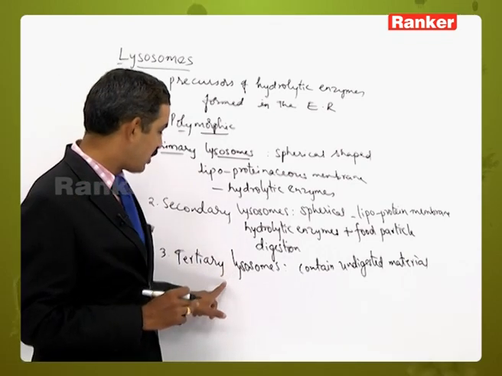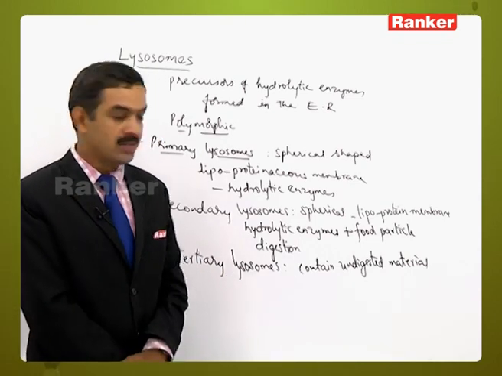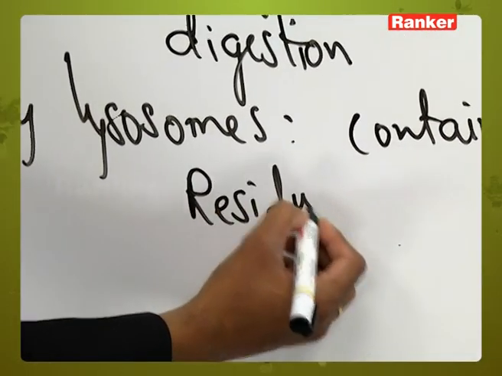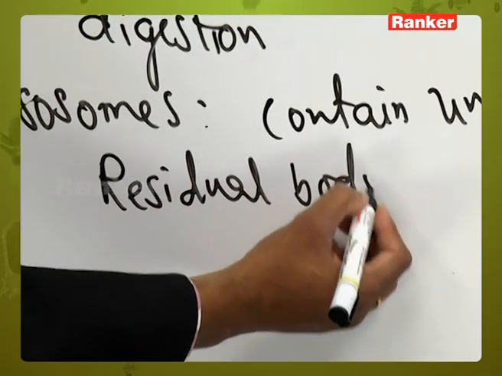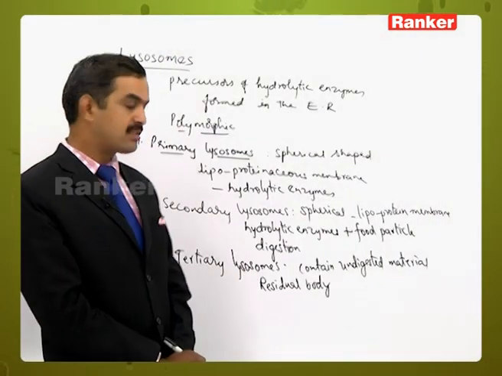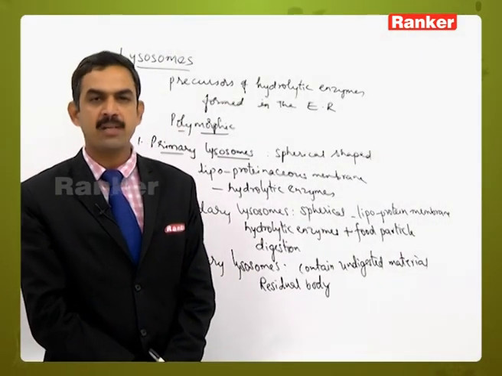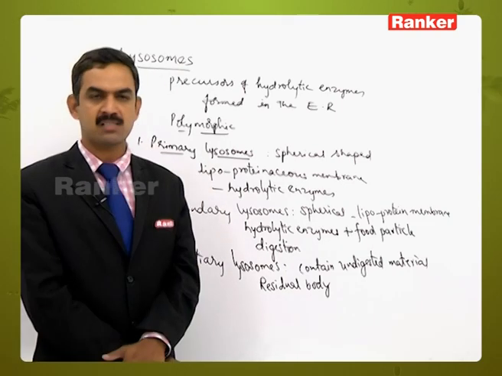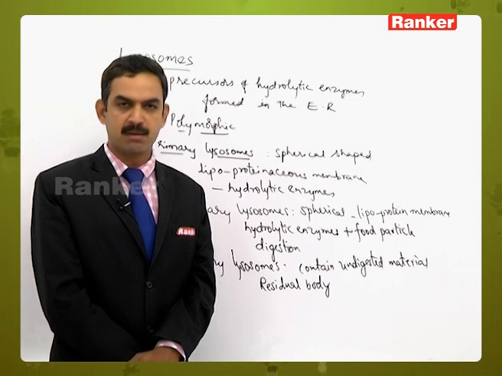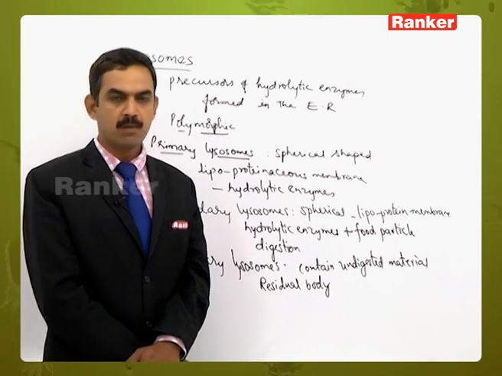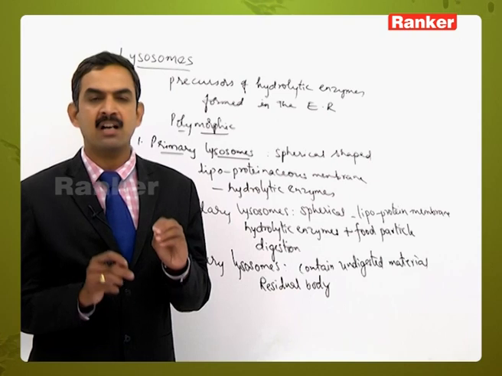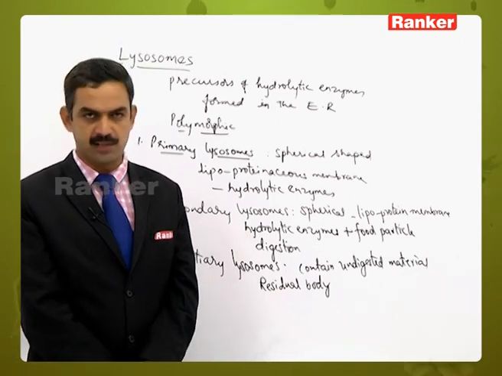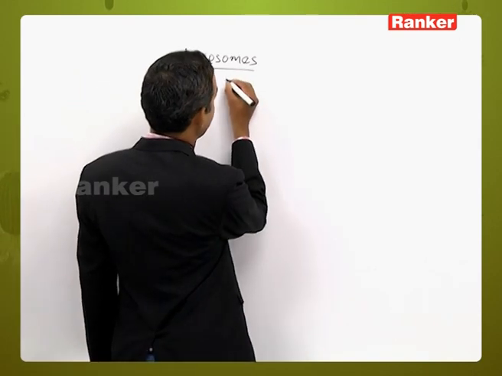Now that lysosome we call a tertiary lysosome, which is otherwise called a residual body. And how does this undigested material get released outside? This tertiary lysosome gradually moves towards the cytoplasmic membrane or the plasma membrane, and it dumps this material outside by a process called exocytosis.